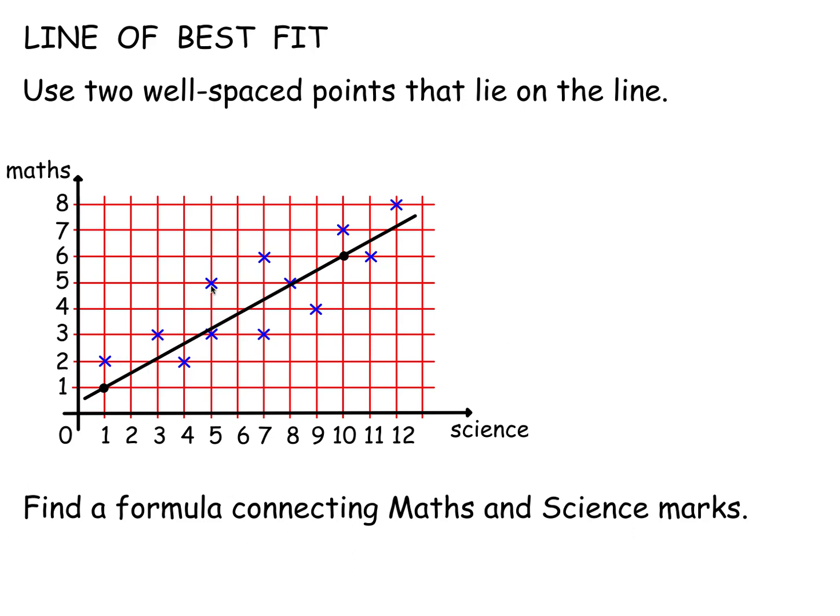We don't use any of the blue crosses because none of them lie on the line. We want two points that are actually on the line and as far apart as possible so that we can get an accurate gradient. So this point (1, 1) lies on the line, and this point (10, 6) lies on the line. We want two points that lie clearly on the line and hopefully have whole number coordinates. (1, 1) and (10, 6) do. So if we work out the gradient of that line and use one of the two points, we can get the equation of the line.